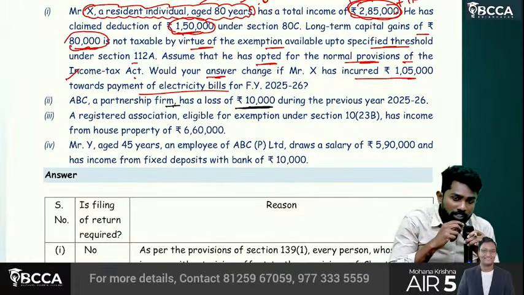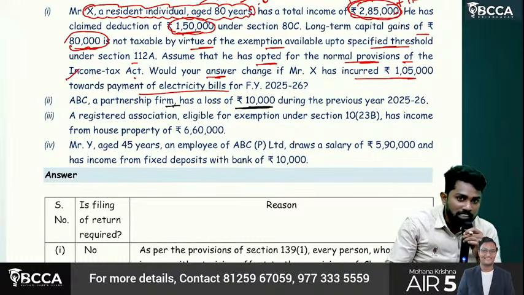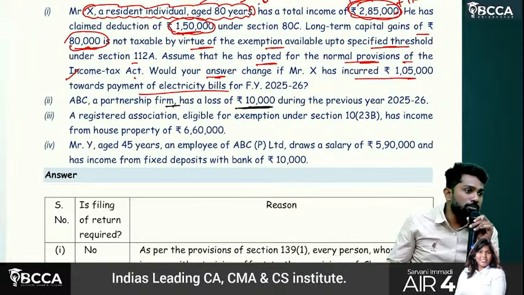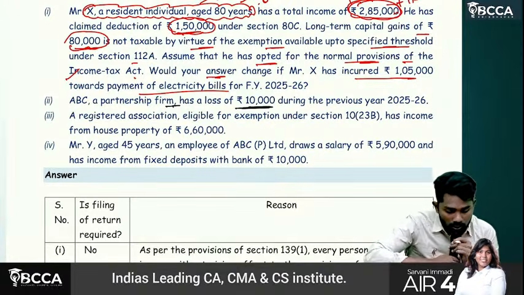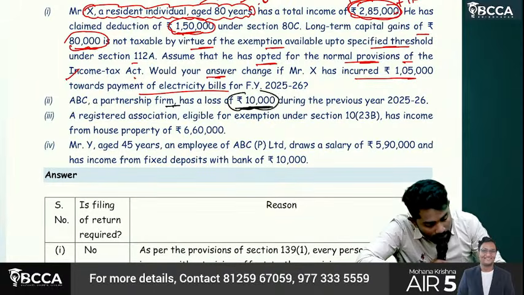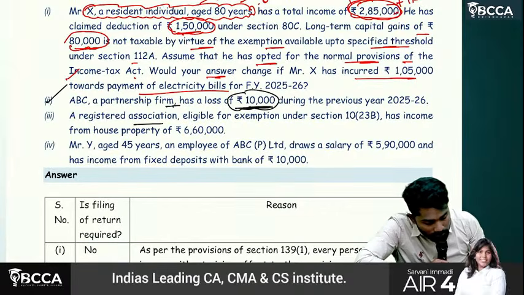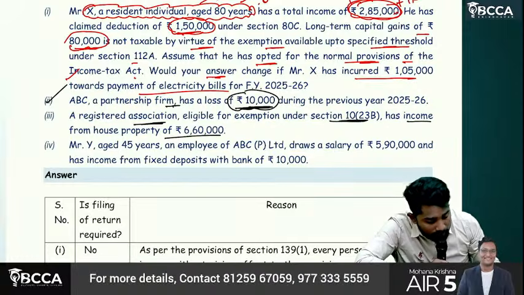Company, firm, LLP: the first line itself in the chapter says that a company, firm and LLP have to file a return of income mandatorily irrespective of their total income. So even though it is a loss, they have to file a return mandatorily. Then, an association eligible for exemption under 10(23B) has income from house property.